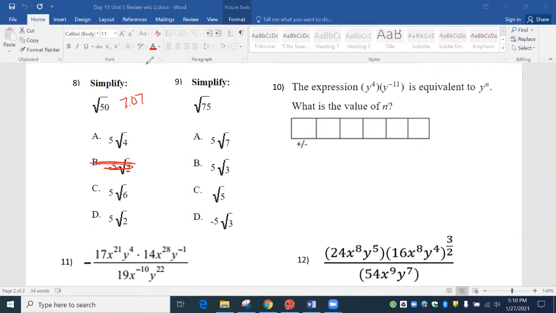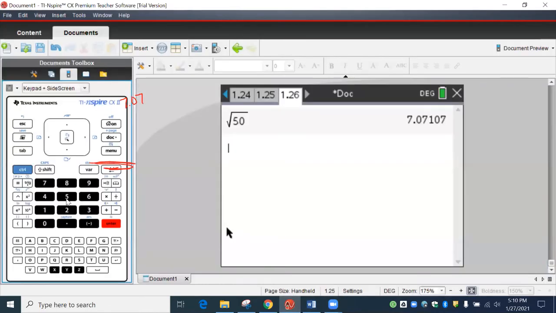Now I'm going to type these in, and whichever one gives me 7.07 is my answer. So first, 5 square roots of 4. So 5, and then the square root of 4. Oh, what did I hit there? I hit the wrong thing. So it gave me a box right here. I'm going to pretend like I did that on purpose to show you what not to do. So control and x squared. There we go. And then we're putting 4 there.